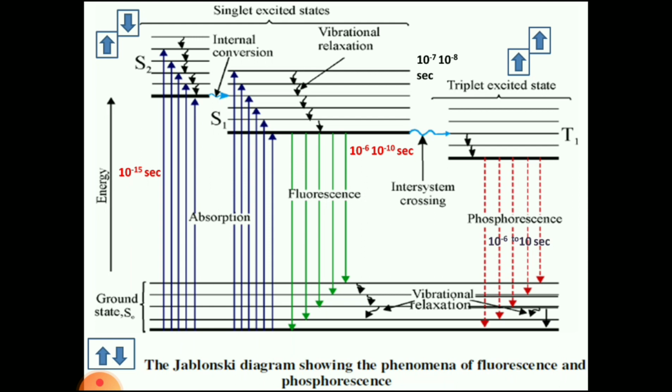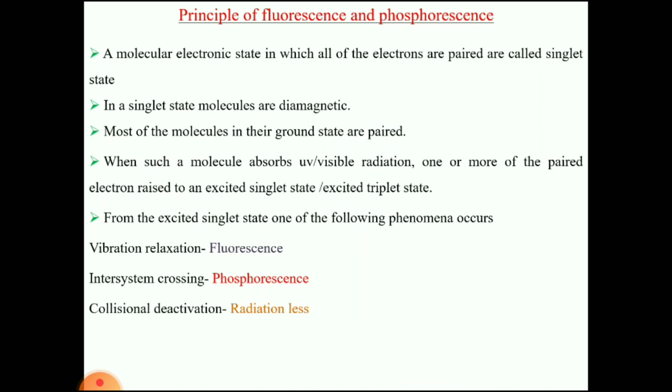After crossing the intersystem, they will reach the triplet excited state. When they come from the triplet excited state to the ground state, they emit radiation. This process is called phosphorescence. It takes a little more time than fluorescence, around 10 to the power of minus 6 to 10 seconds. That's why fluorescence is called the instantaneous process, and phosphorescence is called the delayed process.